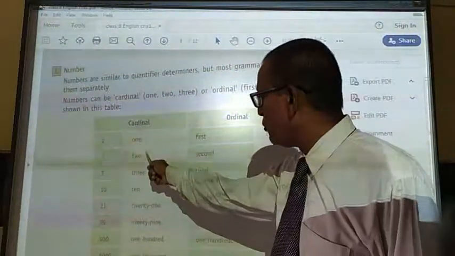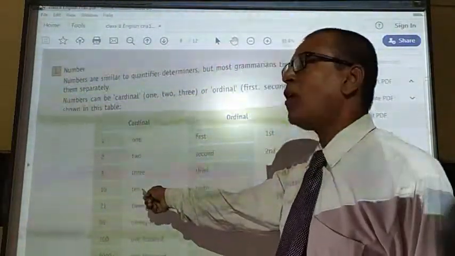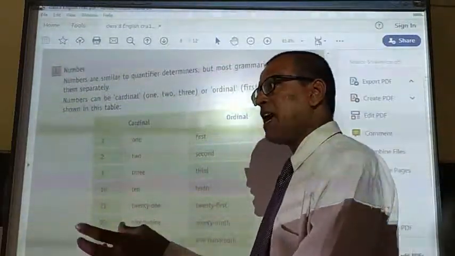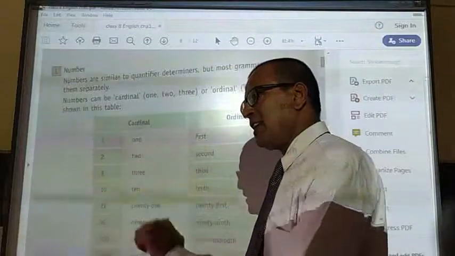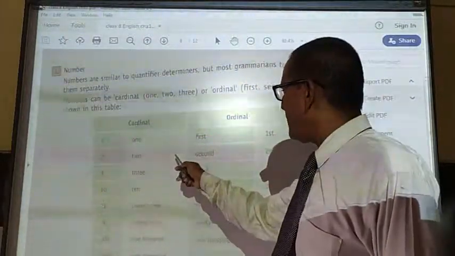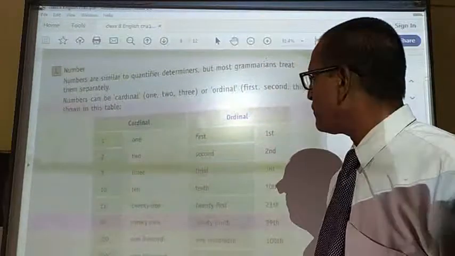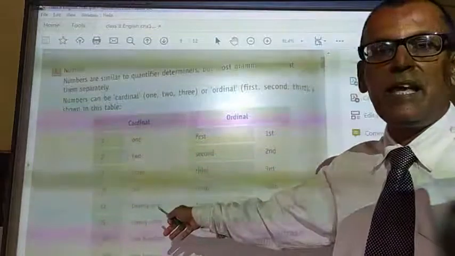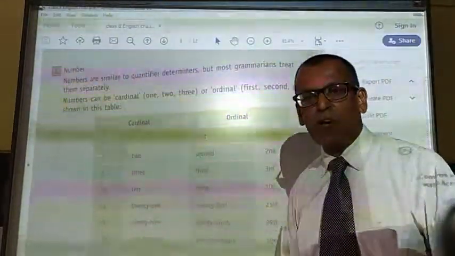So the word 2 or 3 or 10 becomes plural. We cannot say he has taken 10 wicket. He has taken 10 wickets. But he has taken 2 wickets. But the words first, second, third, fourth, 10th, these are the similar words.